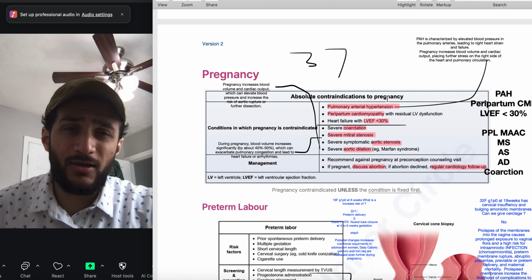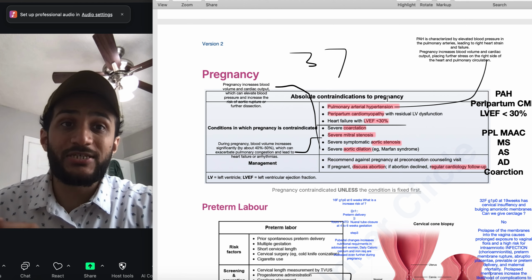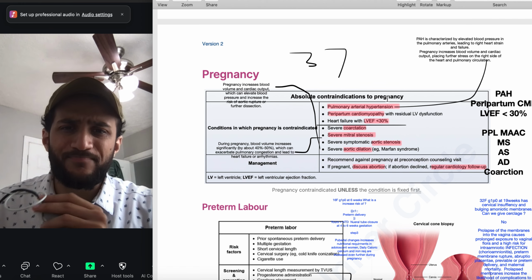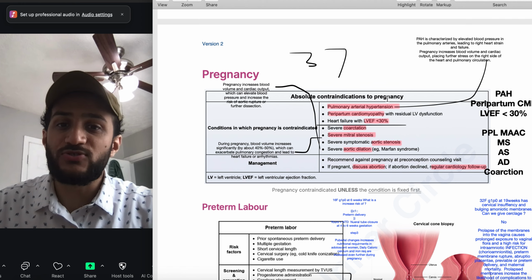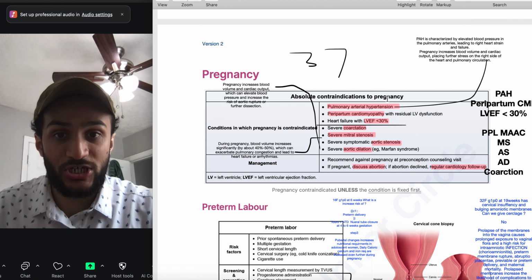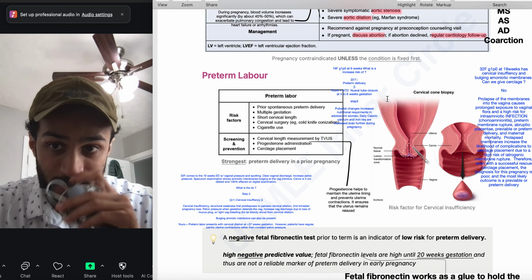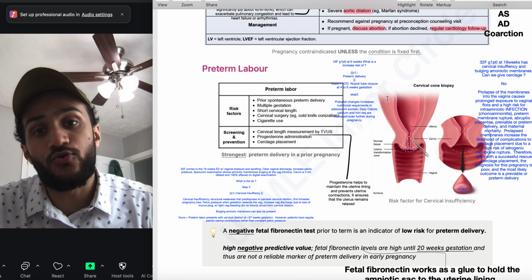Then we can have over here severe mitral stenosis. So severe mitral stenosis can be a pregnancy contraindication, because over here the blood volume increases by about 40 to 50%, which can cause a severe amount of pulmonary congestion and can lead to heart failure, arrhythmias, and you know what else. Then we can have over here, guys, preterm labor.